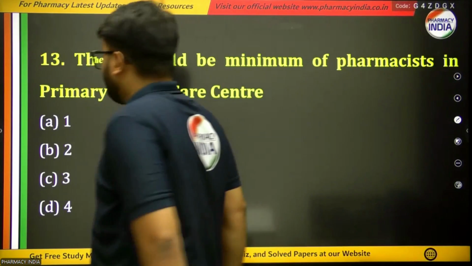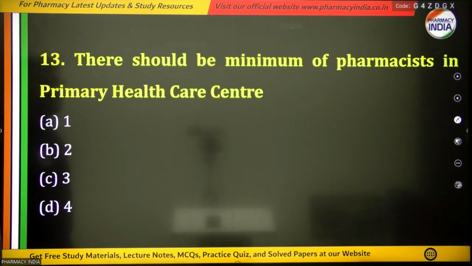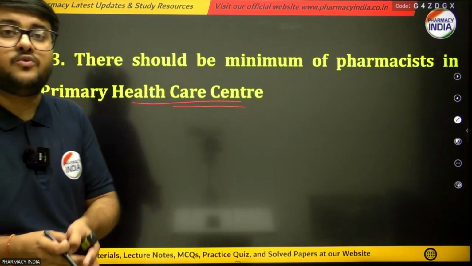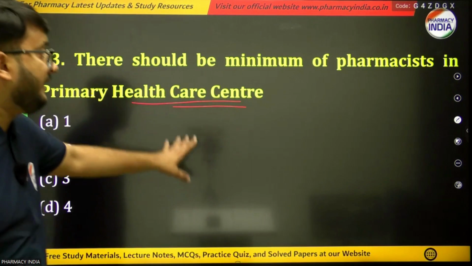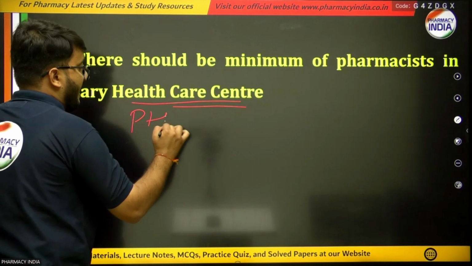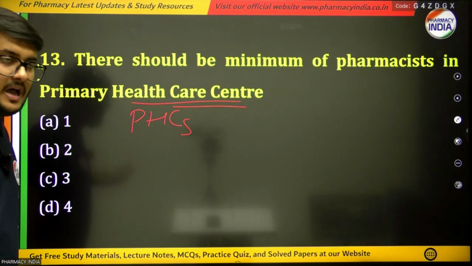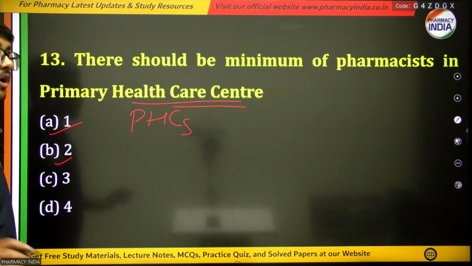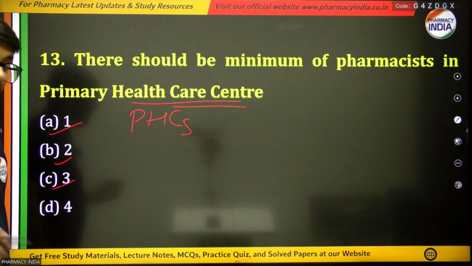Next question is, there should be a minimum of how many pharmacists in a primary healthcare center? How many pharmacists would be present in the primary healthcare center, that is PHCs? The options are 1 pharmacist, or 2, or 3, or 4.